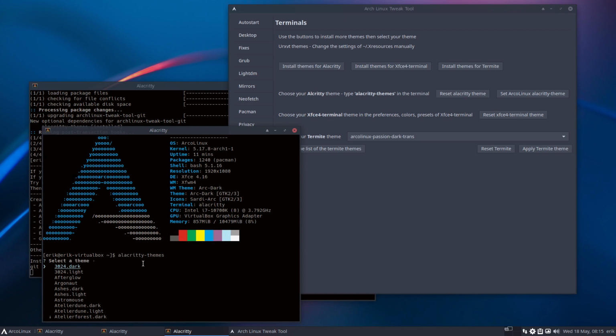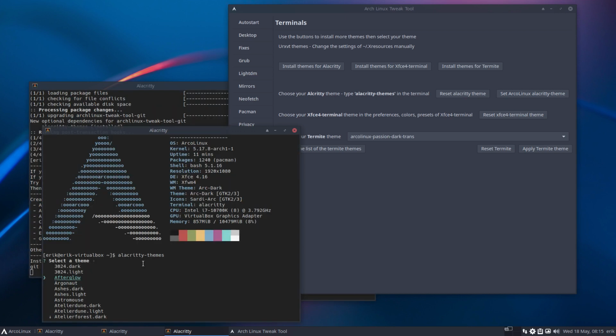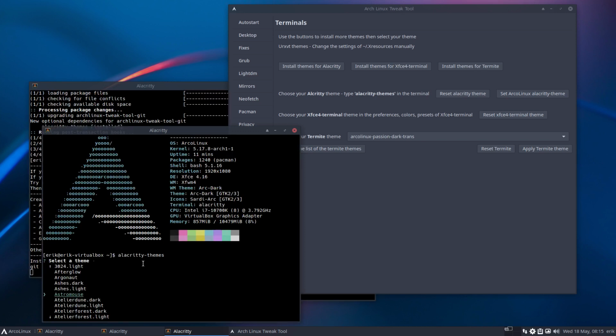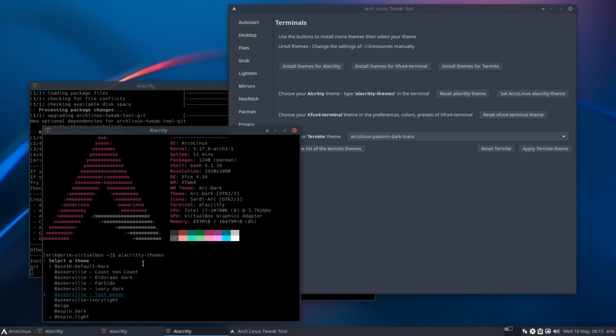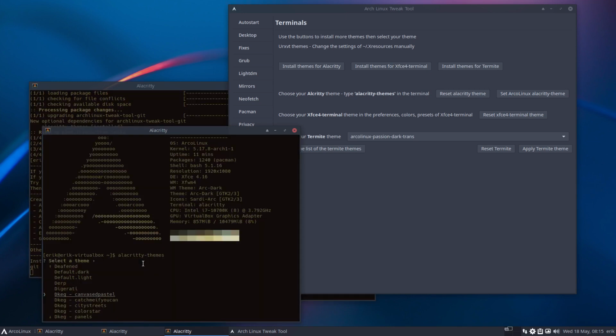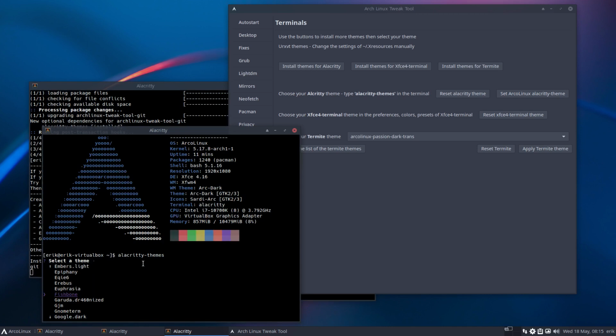Look at that. The only thing you need to do is travel through all these, I think around 200 of these choices. And depending on the wallpaper, maybe you say, I'm gonna go for this one. This is arrow down, but there's also page down, page up, and now it goes a little bit quicker. Dracula is this one.